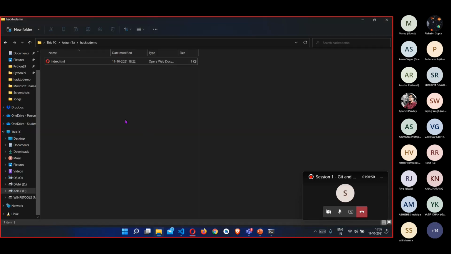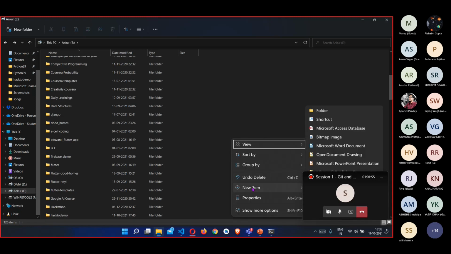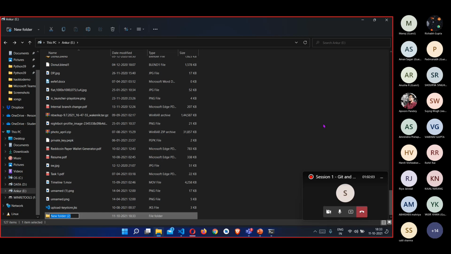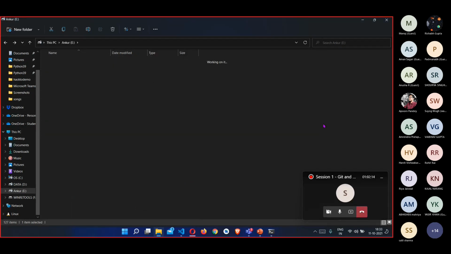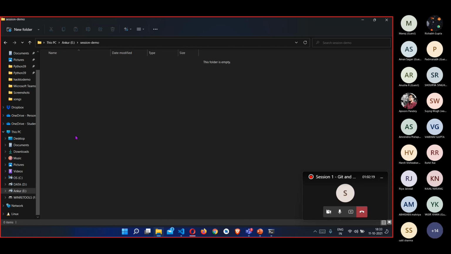So to do that, first of all, let me create a new folder in my system. And also, I would like you all to follow along. This will be an interactive session. We can name the folder anything. I'm naming this session demo. In this folder, I would like to have a dummy index.html file, and we'll use all the Git commands in this project only.